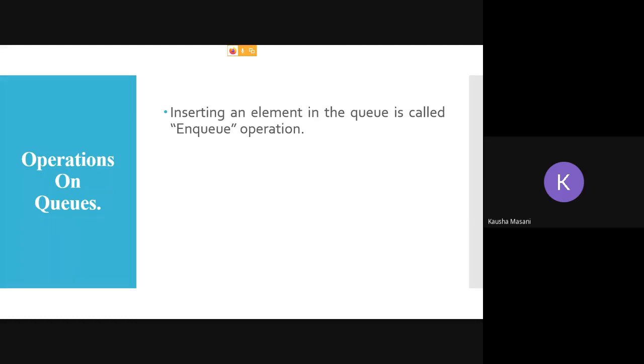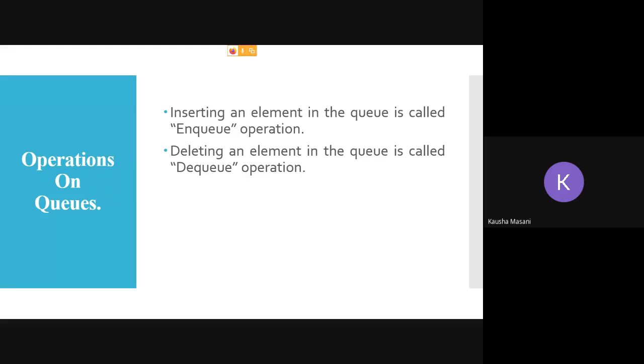You are going to remember it as NQ operation. In Q specifically, insert an element in the Q is called your NQ operation. Remember this. If you want to delete, then it is DQ operation. Purpose of NQ is to insert the element. Purpose of DQ is to delete the element.